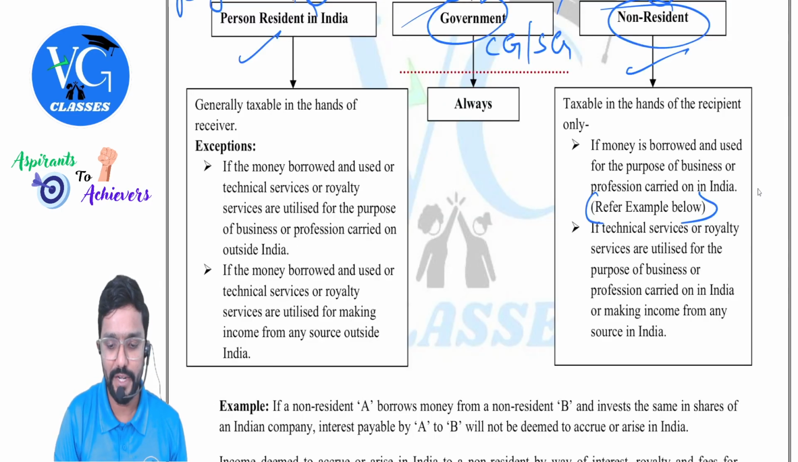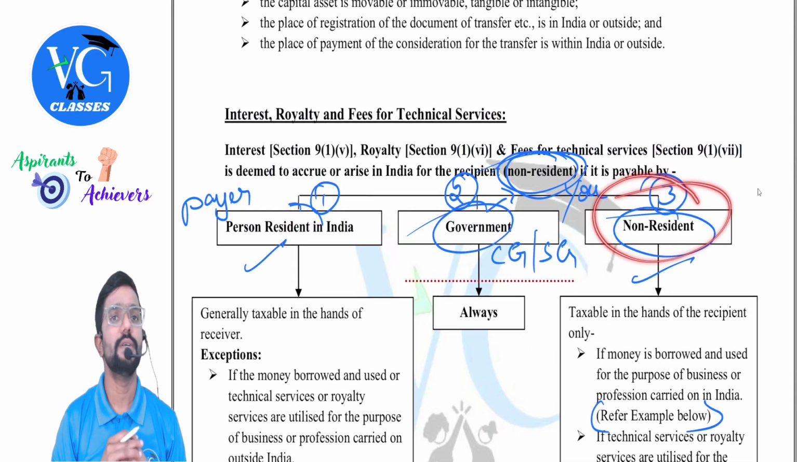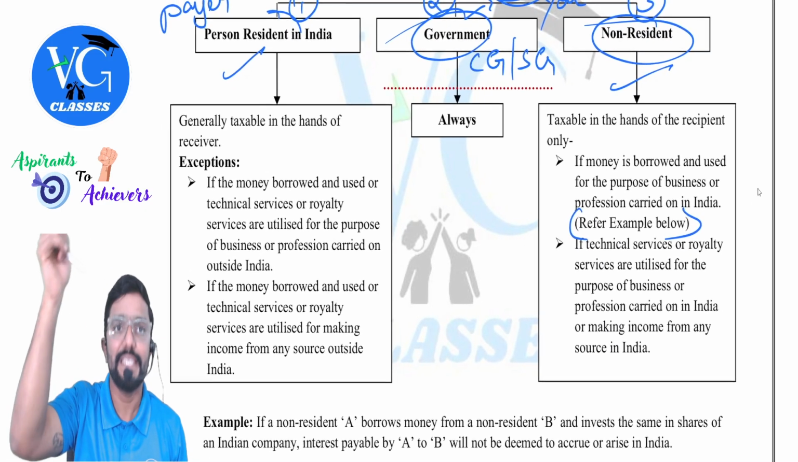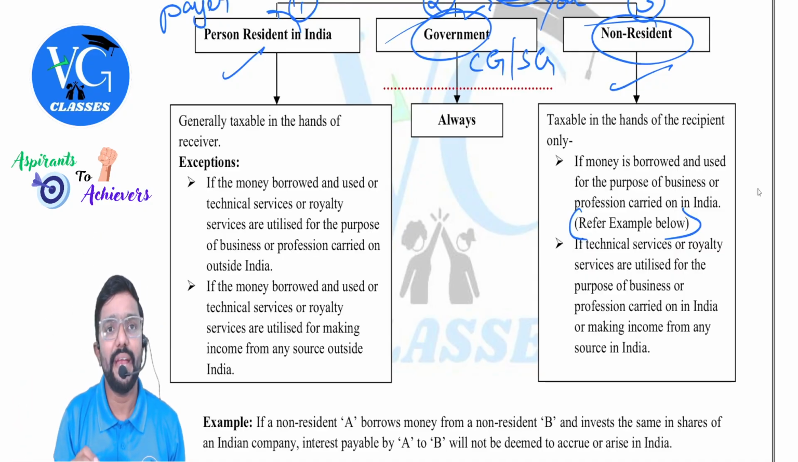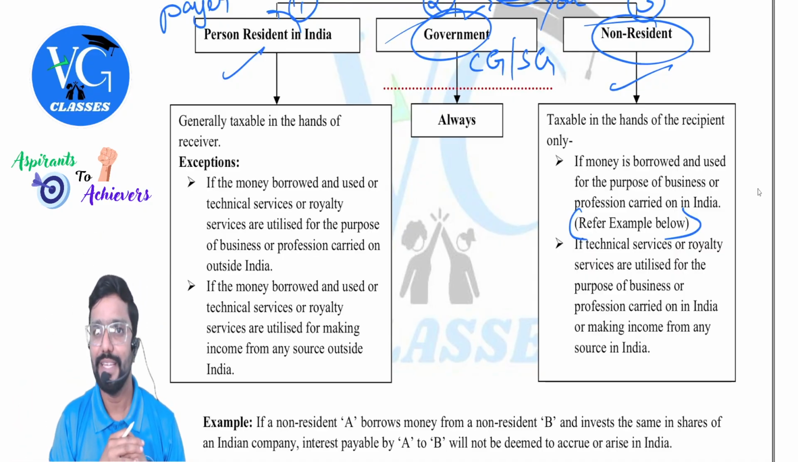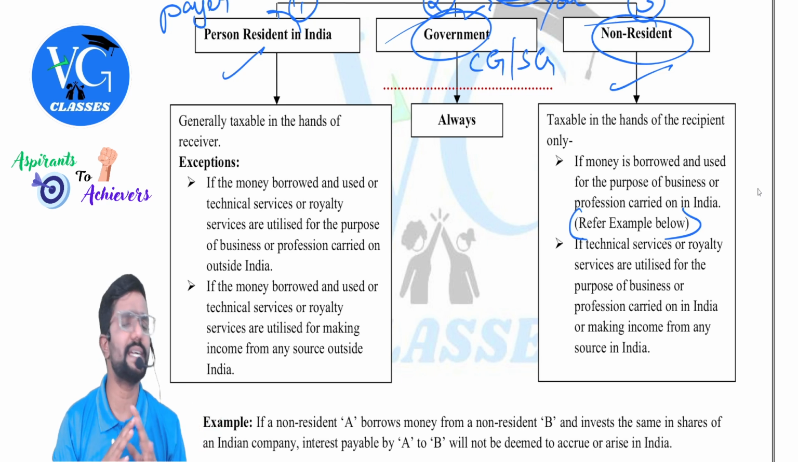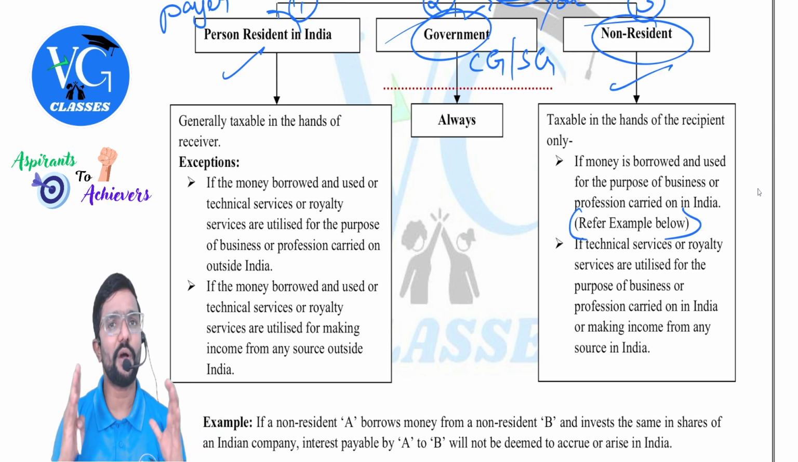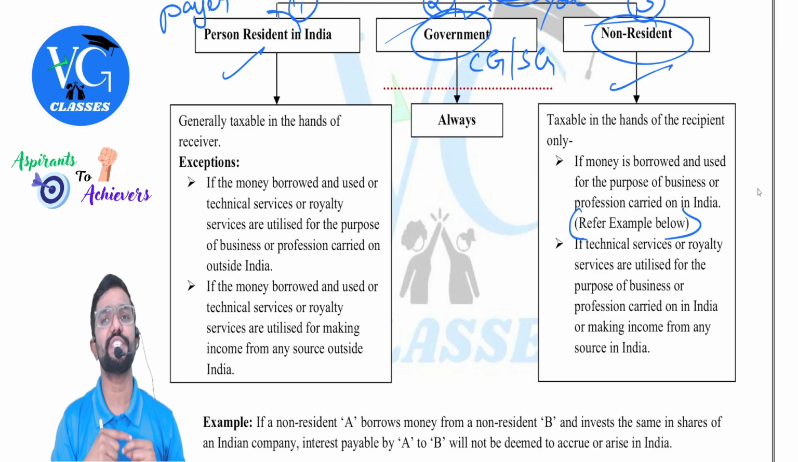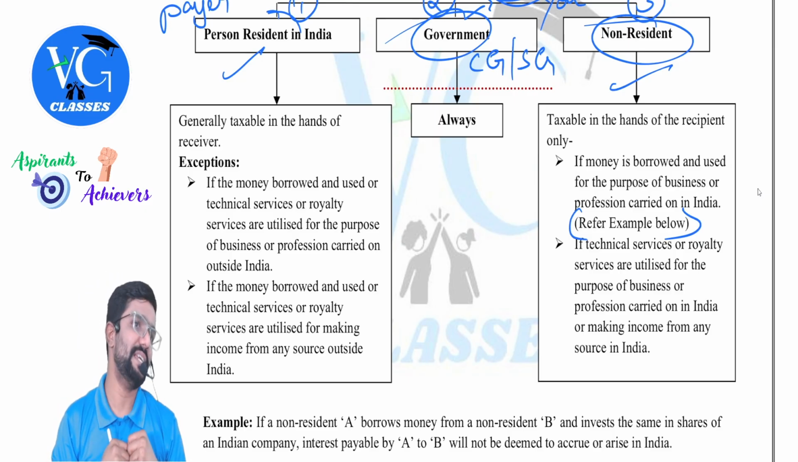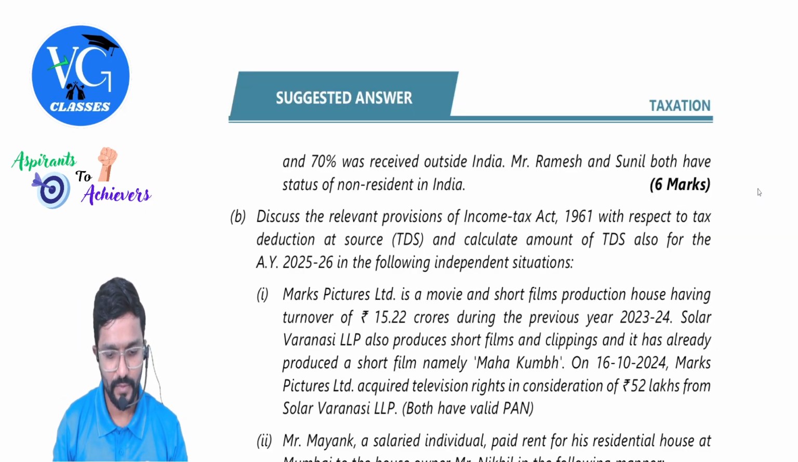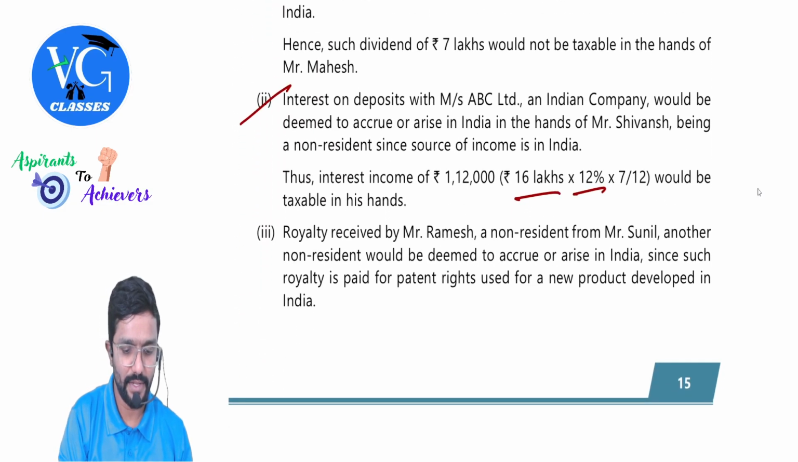Clear? In this table, where does it fall? Last category. Receiver also non-resident, payer also non-resident. But it is income deemed to accrue or arise in India for the receiver if the patent is used in India. In the given case, is it used in India? Yes. Complete royalty income is deemed to accrue or arise in India for the receiver. A part of the amount is received outside India. It doesn't matter. When it is income deemed to accrue or arise in India, irrespective of your residential status, it is always taxable in India, guys. So the answer is taxable.